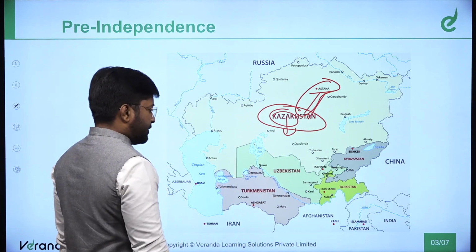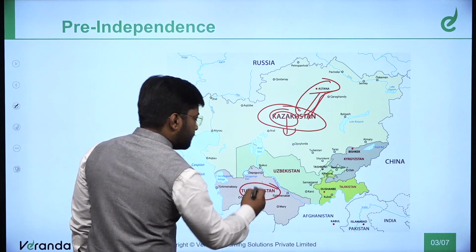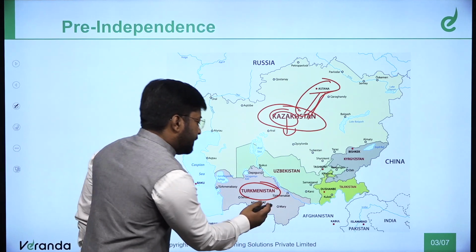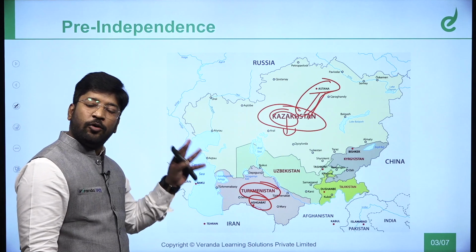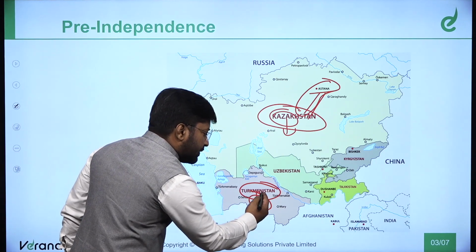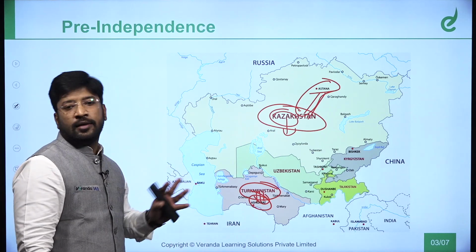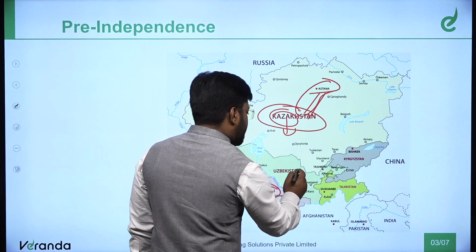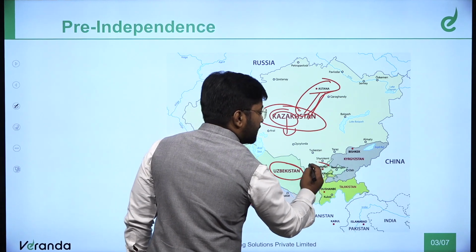The second place is Turkmenistan. The Turks have now become ash. These people are now part of history, no more. So you can remember Ashgabat like this. UPSC in prelims has asked such a question, capital matching, in a previous year question. Then there is Uzbekistan, which has the capital Tashkent.